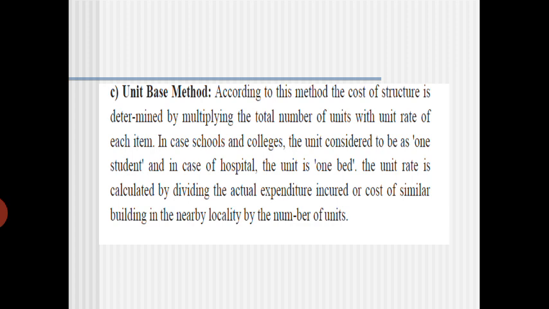Normally your PVC pipe or whatever, for water supply projects, if you are calculating it, it will come around 16 feet. So 16 feet multiplied by how many pipes are required, per pipe what will be the price. So this we can call a unit based method. It is not based on the area or the volume, it is based on the number of items required for each of the project works. This is how we will do it.